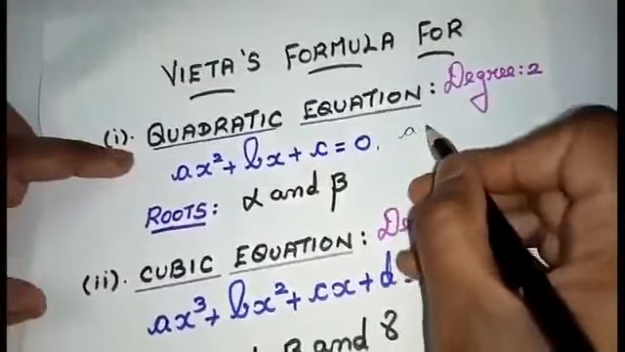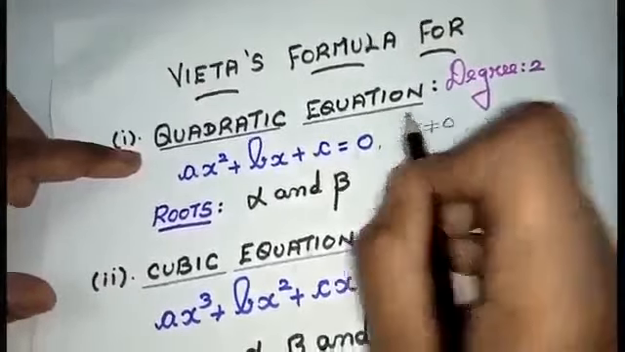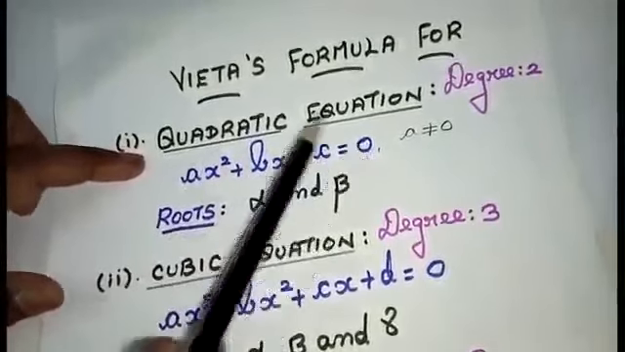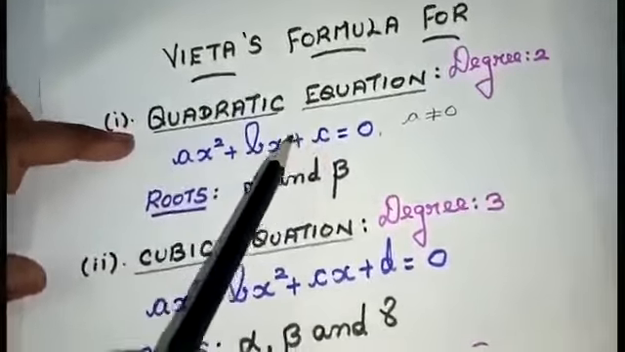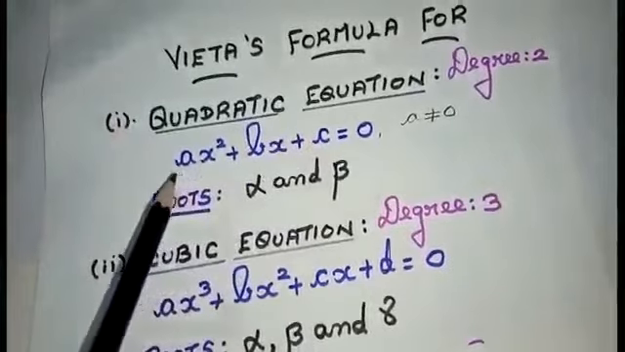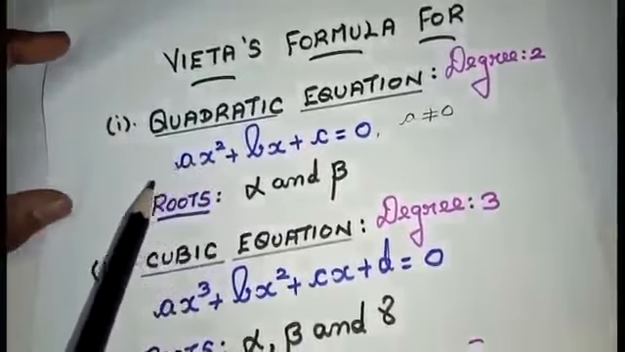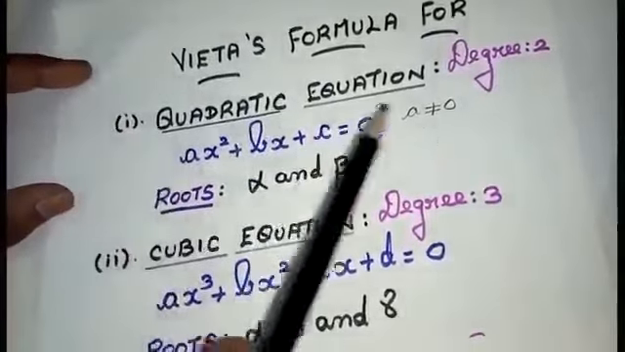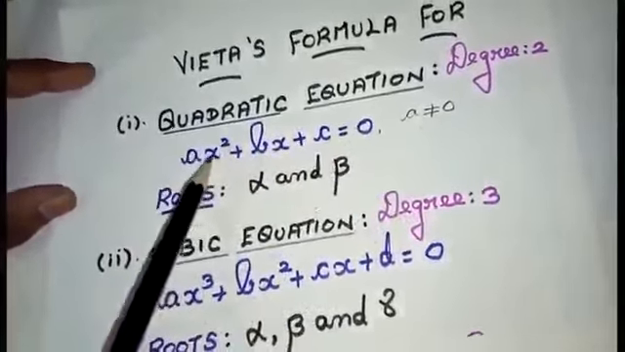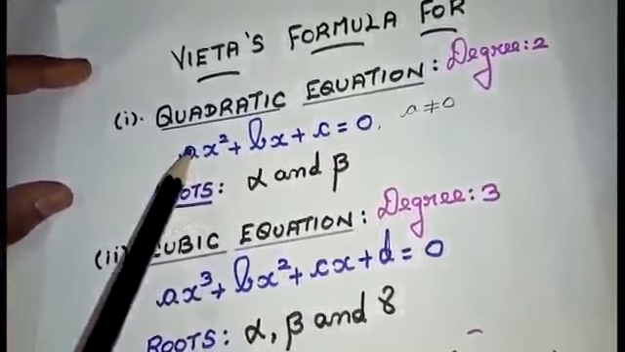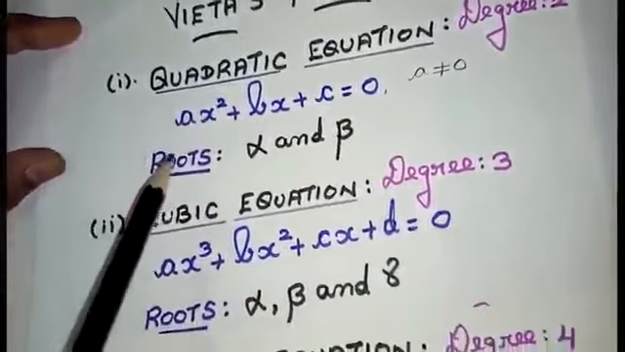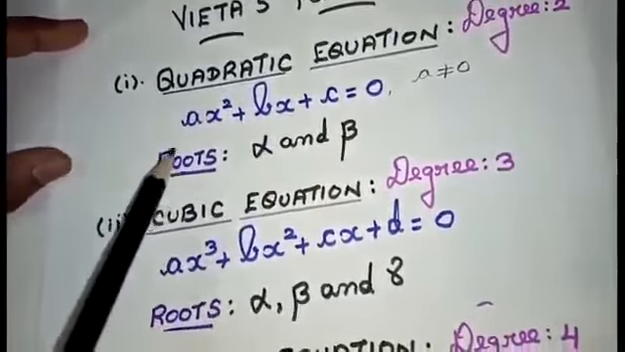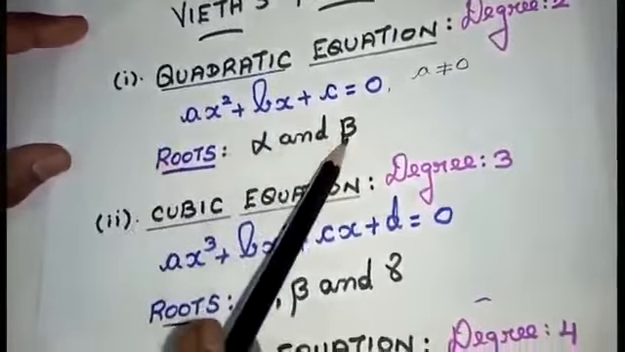a should not be equal to 0. So x square, x, constant equal to 0, where a, b, c are called coefficients. They can be positive, negative or fractional values. So in a quadratic equation, the degree is 2. So definitely I am going to get two answers. Those two answers are called roots. I don't know what answer I am going to get for this equation, so I am going to assume these roots as alpha and beta.